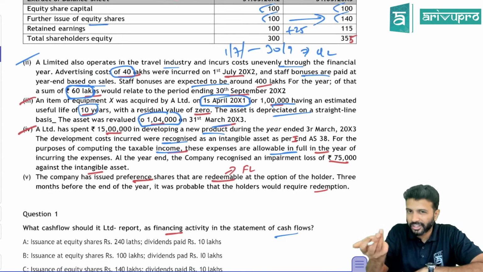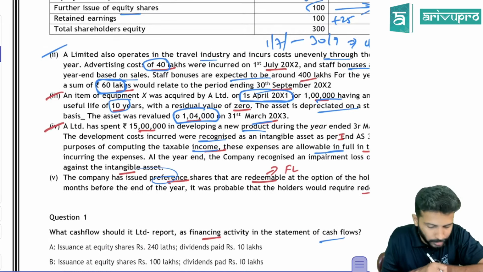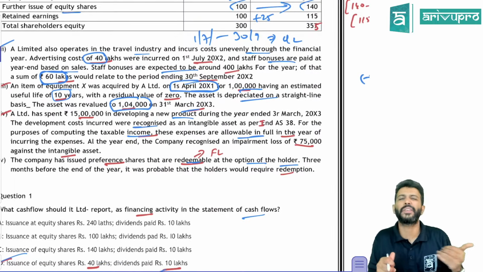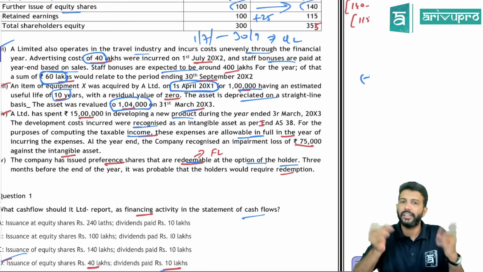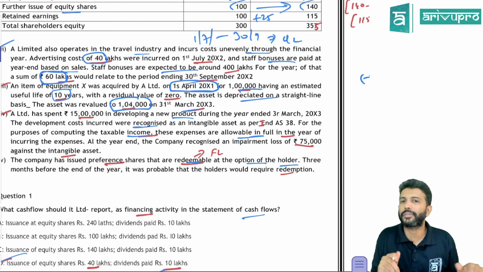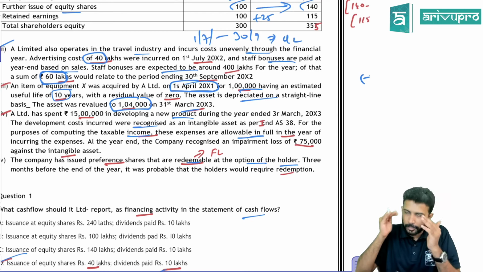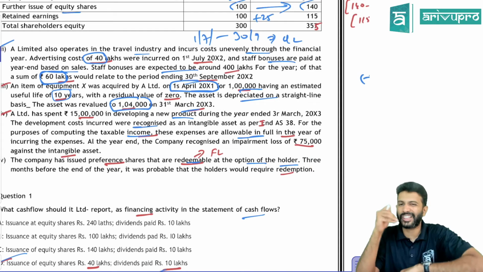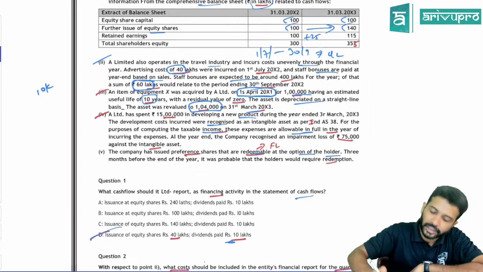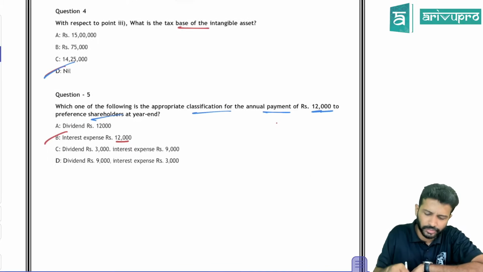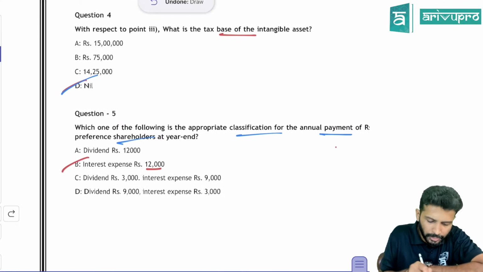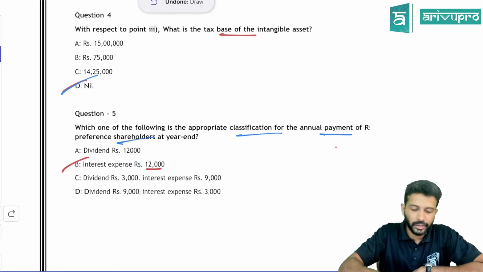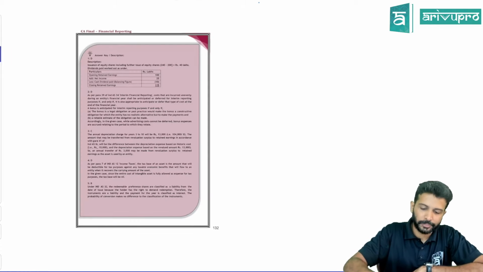So we need to check the classification of these preference shares. The company has issued preference shares that are redeemable at the option of the holder. If the holder has the option, obviously it is a financial liability, because whatever the holder chooses, the company cannot escape from it. The company doesn't have a choice: if the holder chooses the cash option, we compulsorily have to go for cash. So such preference shares will be classified as financial liability, and whatever you pay will be shown as interest or finance charges. The 12,000 payment will be booked not as a dividend. You will not reduce it from other equity, but book it as interest expense in the P&L account. That is one adjustment.